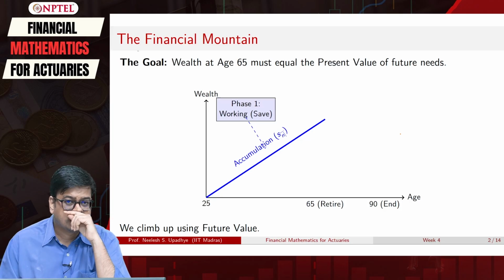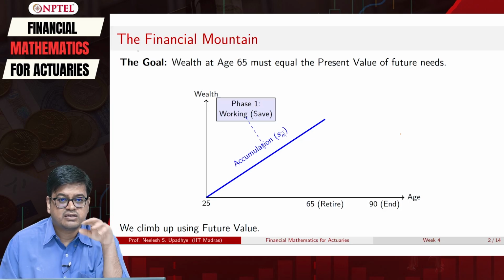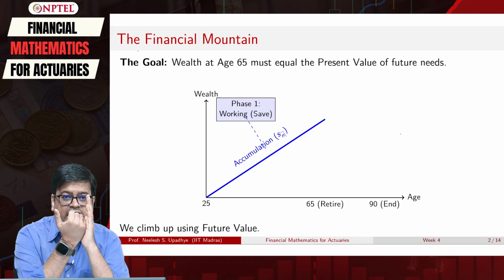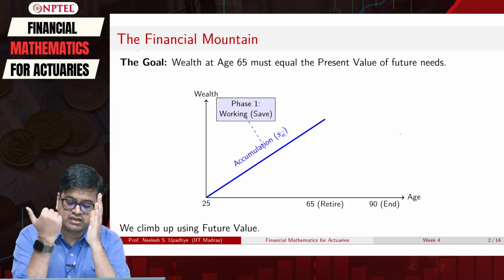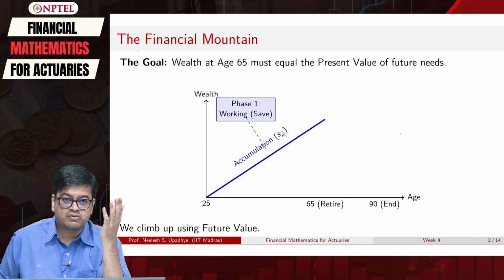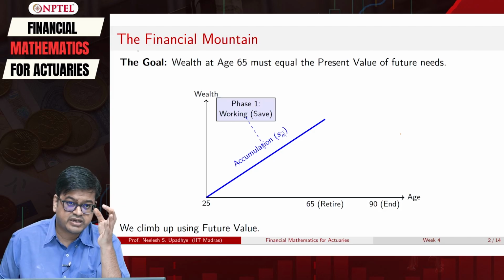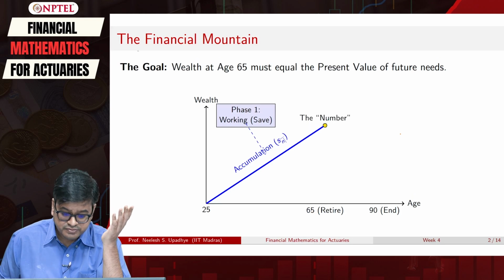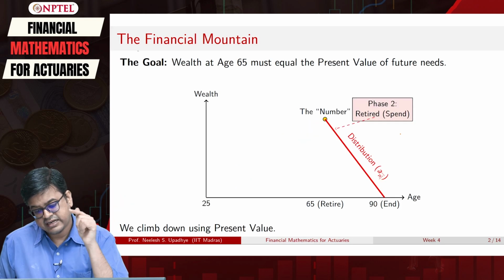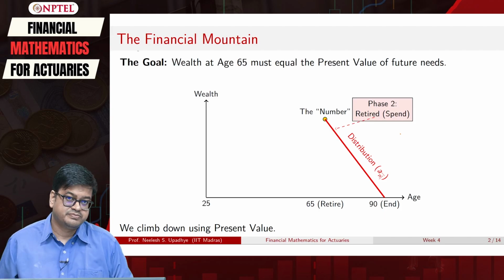One more important point is that we are accumulating till 65, but we need to understand what our need will be after 65 and till 90. That means for the next 25 years, we need to take that money out at a certain speed.